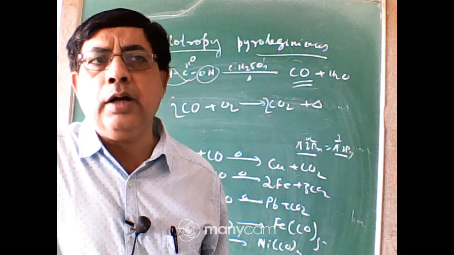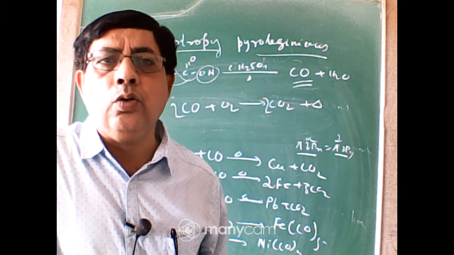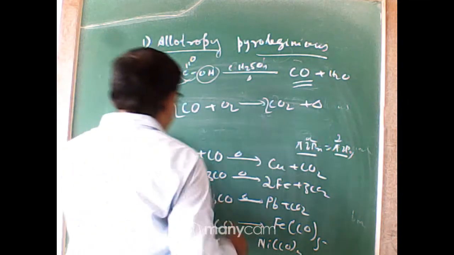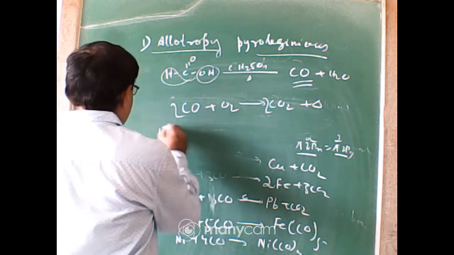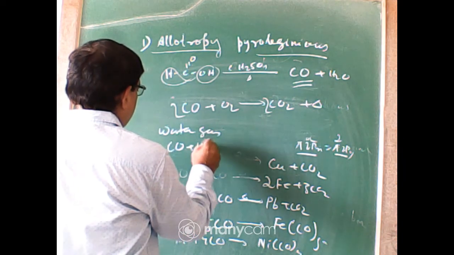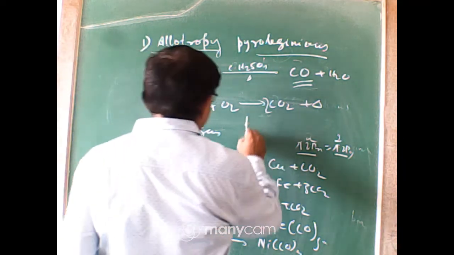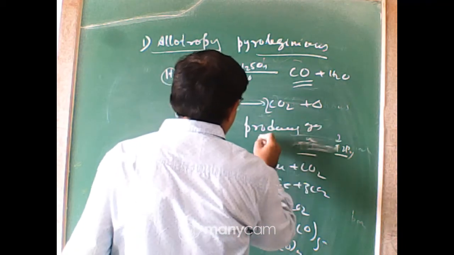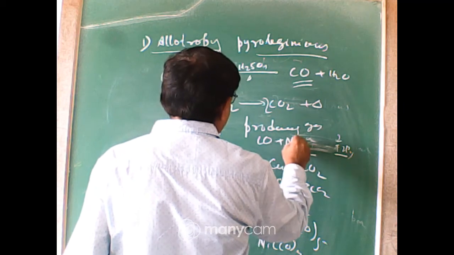Here you remember two fuels: one is called water gas, another is called producer gas. What is water gas? Water gas is a mixture of carbon monoxide and hydrogen. And what is producer gas? Producer gas is a mixture of carbon monoxide and nitrogen.